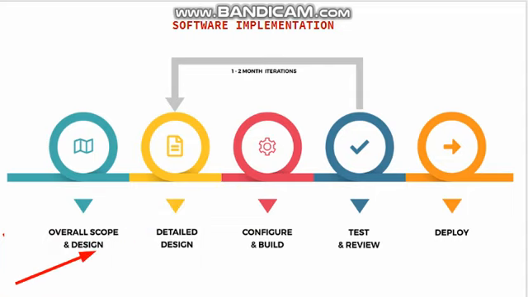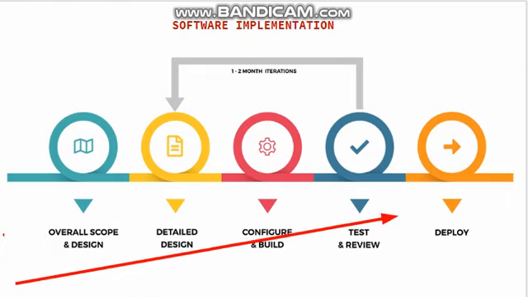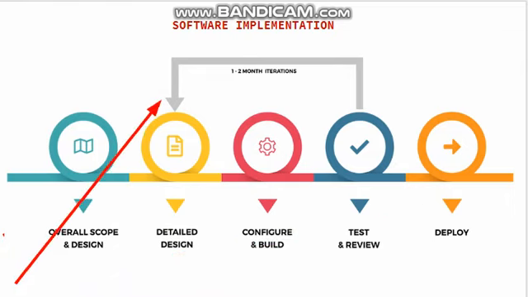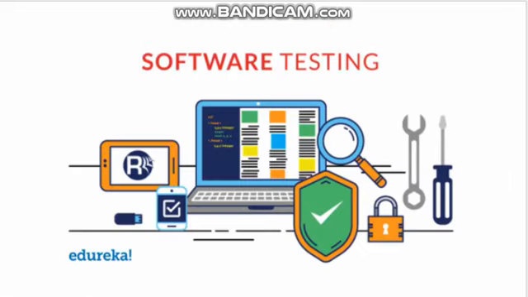So again, in designing, various activities are carried out, and when the final designs are ready, we go for another activity, that is the software implementation. So after software implementation, we go for testing and then the deployment. So this is the base. Okay, so in configure and build, what do we do? Once the designs are finalized, only then do we go for the software implementation, right?